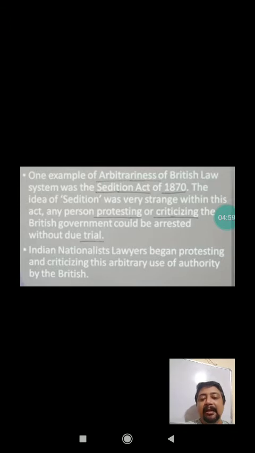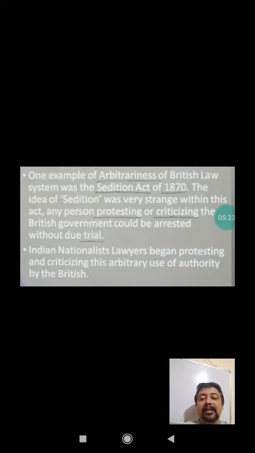So Britishers came to India and they passed a Sedition Act. What was there in the Sedition Act of 1870? The Sedition Act was very strange. What was specific about it? It was especially designed in order to tease Indians. It was especially formulated in order to create problems for the Indians.